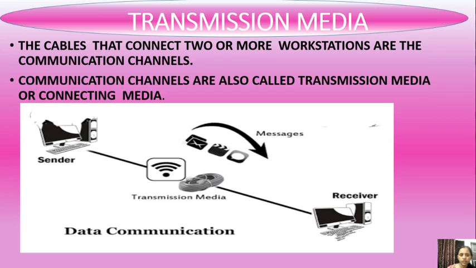And via transmission media, in between sender and receiver, we can say one cable is there. Through the cable sender is sending one message and receiver is receiving one message. So this is the concept of data communication.